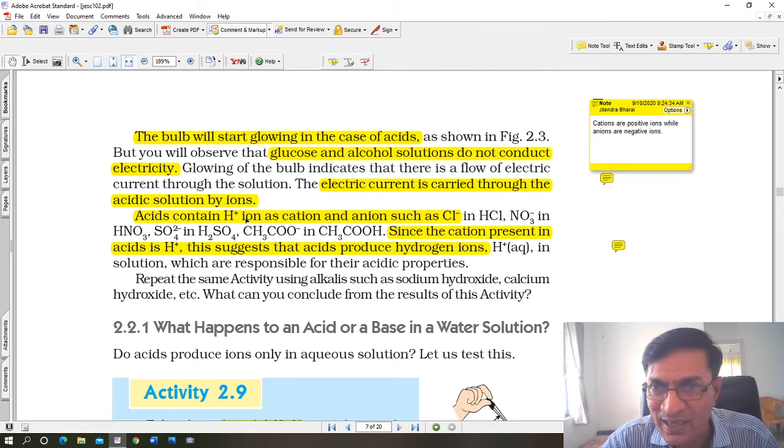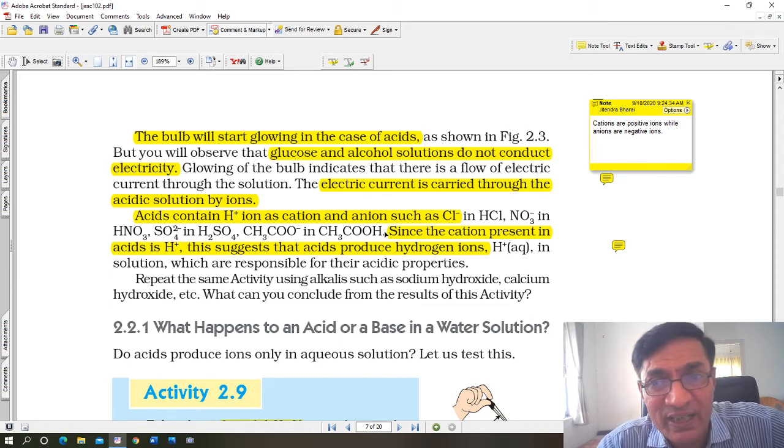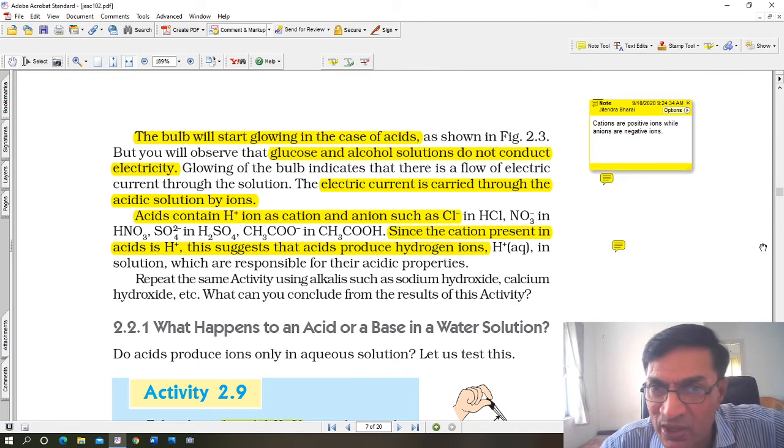Acids contain H positive ions. H positive ions are called cations. Negative ions like chloride ions are called anions. CH3COOH, that is acetic acid. Acetic acid is also an acid, but it is a weak acid. Since cations are present in the acids, this suggests that acids produce hydrogen ions which are responsible for their acidic properties.